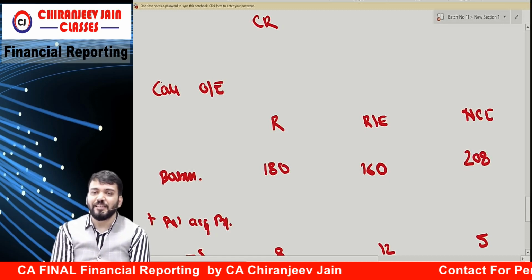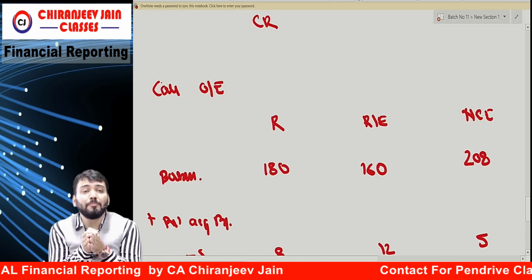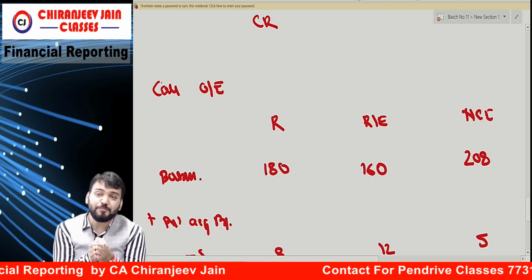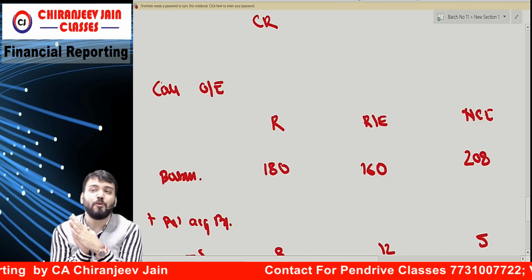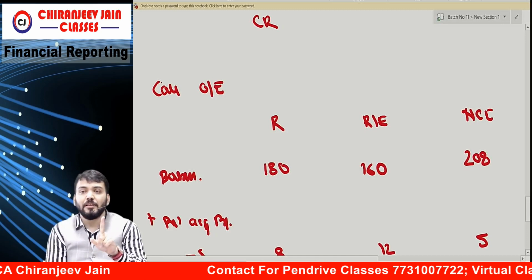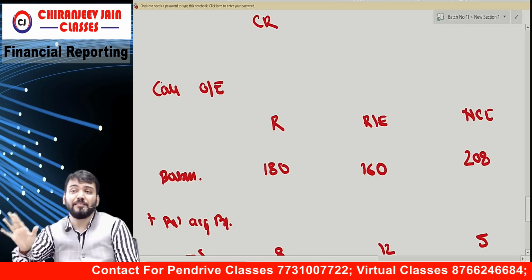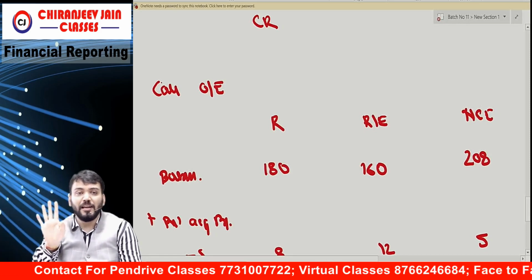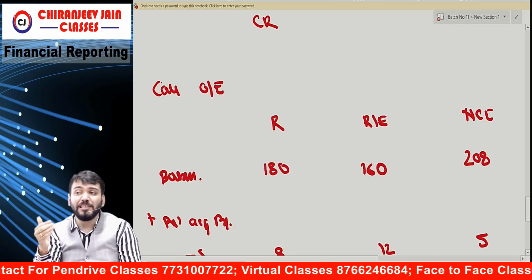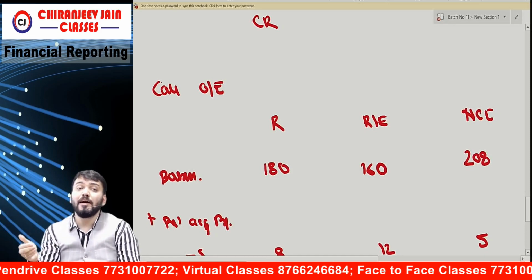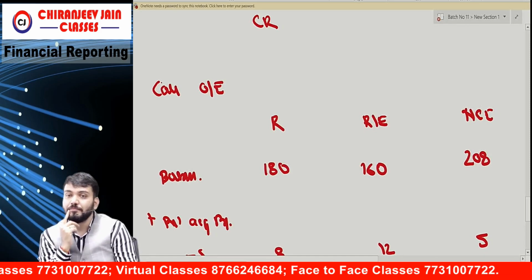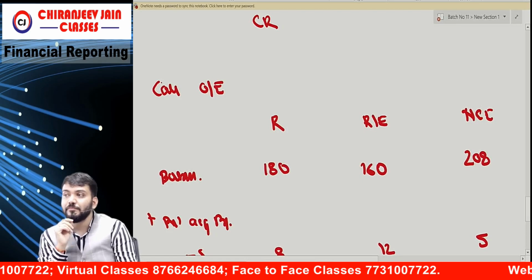With one point you will understand. But we are consolidating from P's point of view to S's point of view. P. My question to you: how much has P paid, everyone? You will understand how much P has paid to acquire control over SS. Bolo.